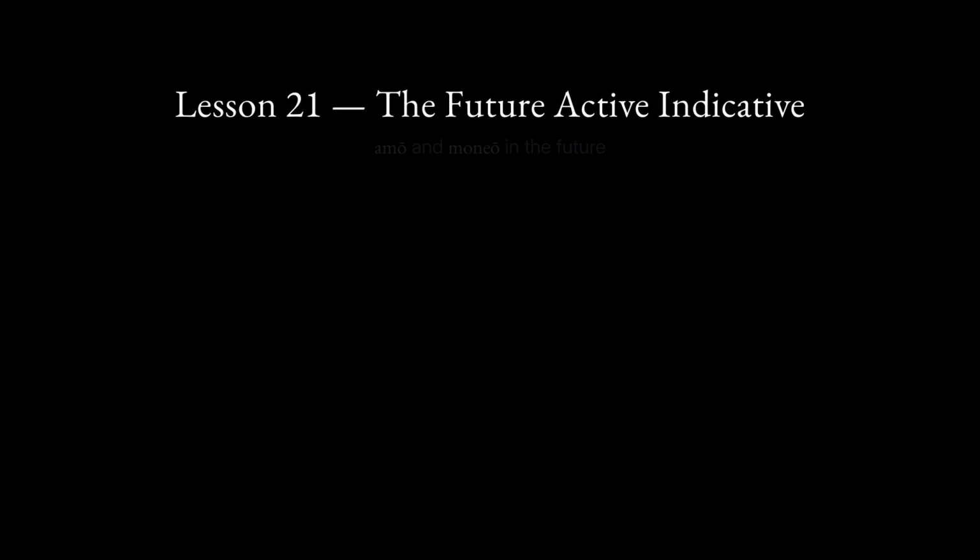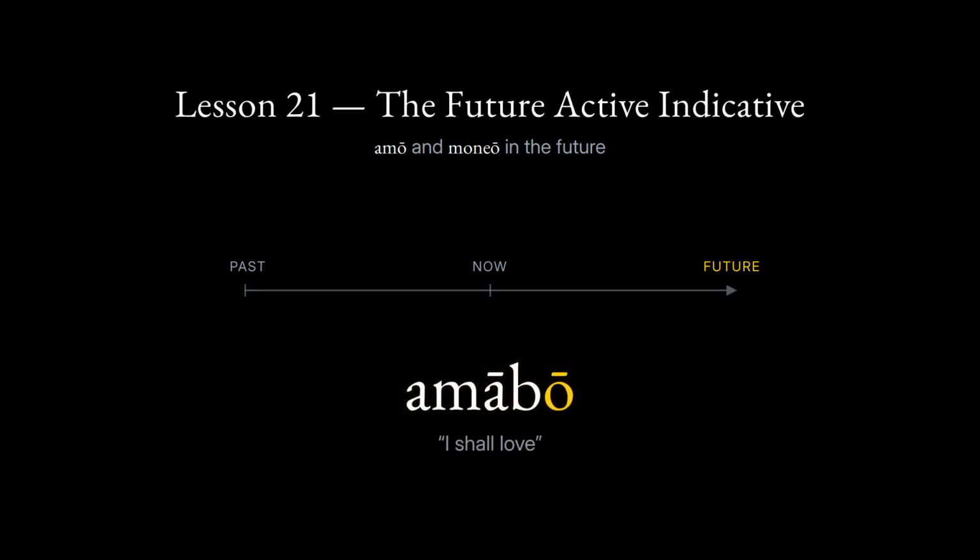In the last lesson, you put verbs in the past. Today, you point them the other way, to the future. One little tense sign does the work. Amabo. That single word means I shall love, and by the end of this lesson, you will build it yourself.